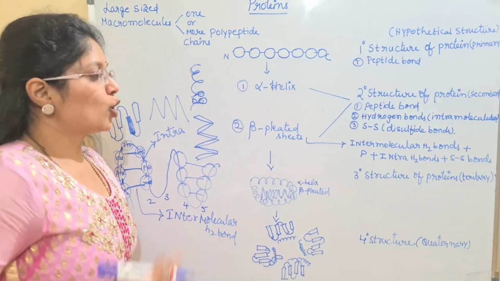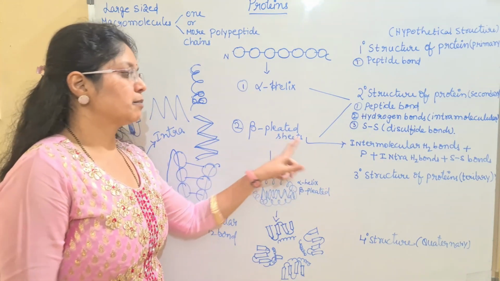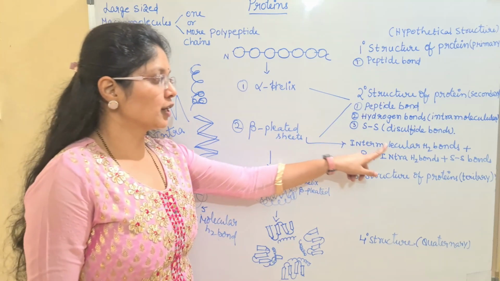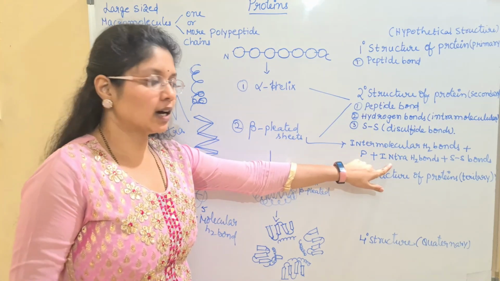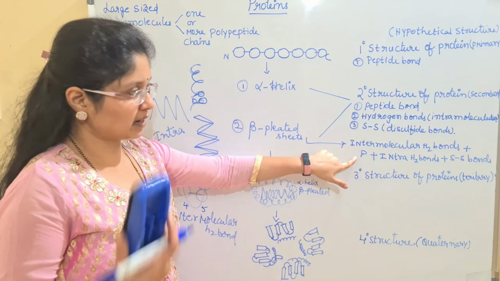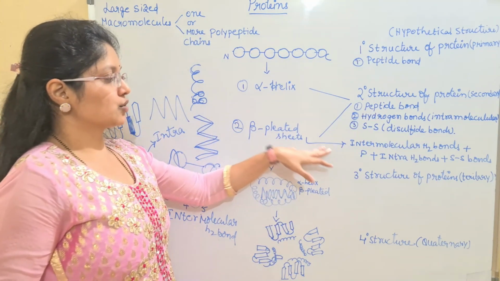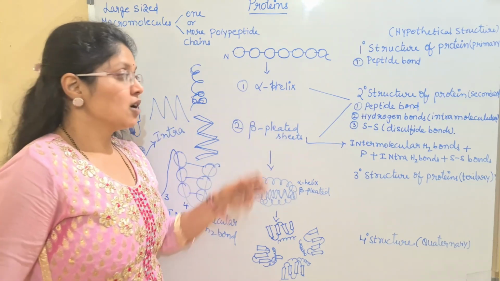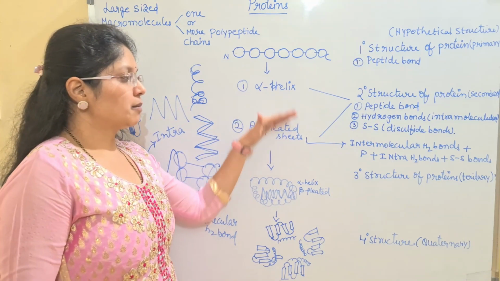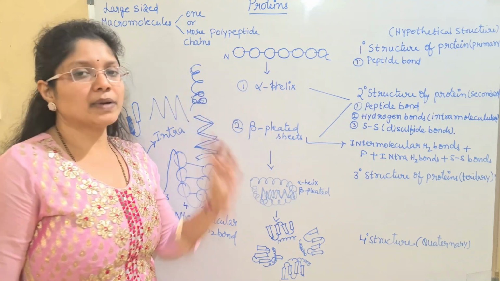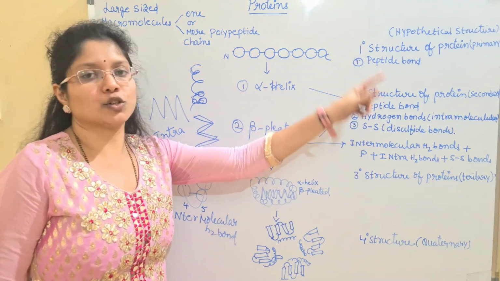So what are the four bonds that are present for beta pleated sheet? We have intermolecular and intramolecular hydrogen bonds, we have the peptide bond in common, and we have the disulfide bond. So this is regarding the structure of the beta pleated sheet. Alpha helix and beta pleated sheets both come under the secondary structure of the protein.